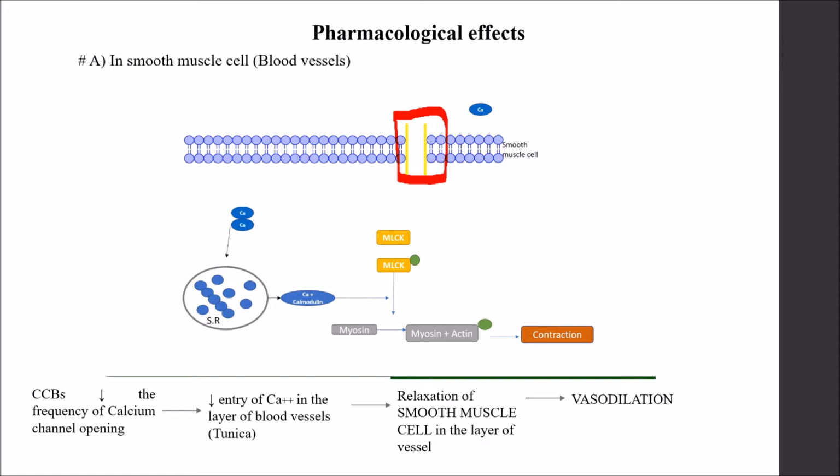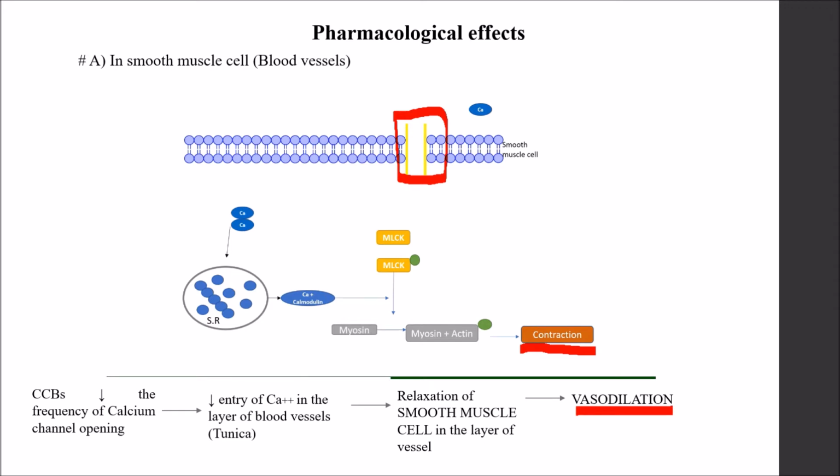The decreased entry of calcium into the layer of the blood vessel, that is the tunica intima, leads to relaxation of the smooth muscles related to the tunica, and this produces the opposite effect to that produced earlier. So in place of contraction, now vasodilation will be occurring.